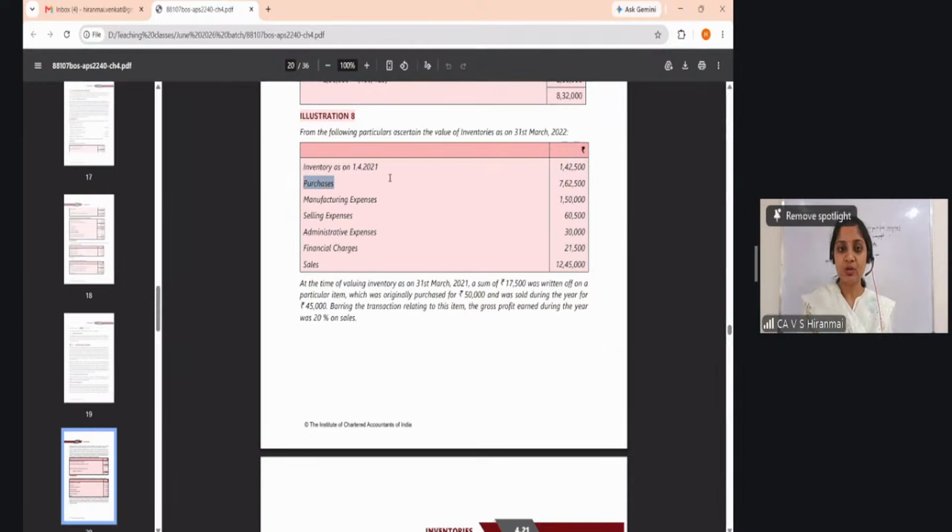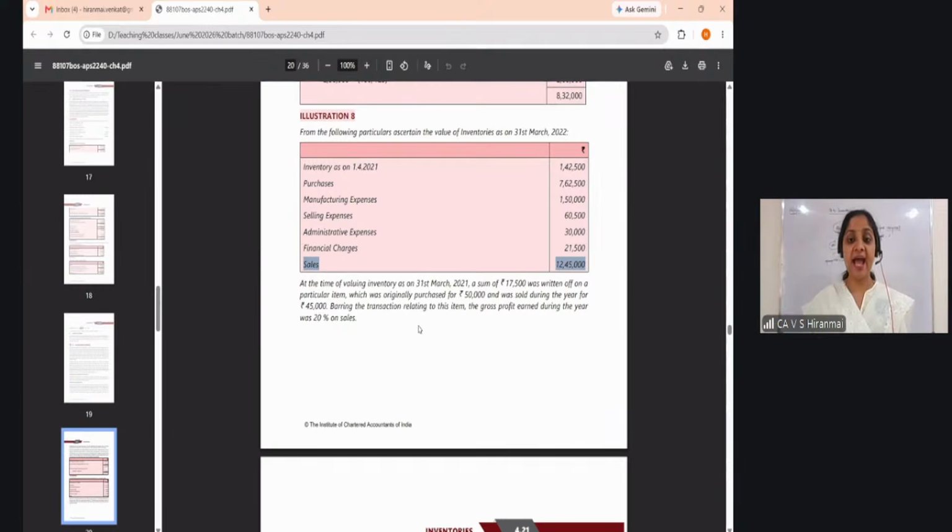Number 2, purchases 7,62,500. Manufacturing expenses 1,50,000. The next one is the selling expenses 60,500. Administrative expenses 30,000. Financial charges 21,500 and the sales is given as 12 lakh and 45,000.